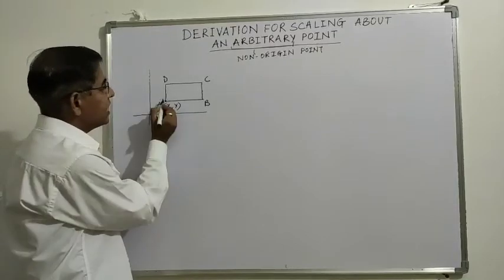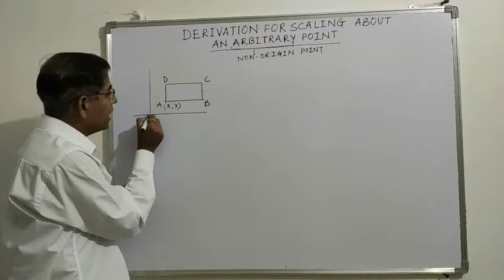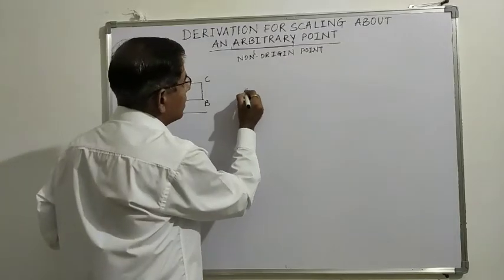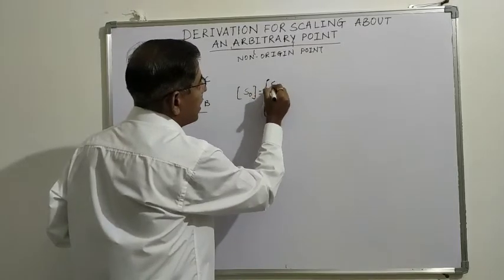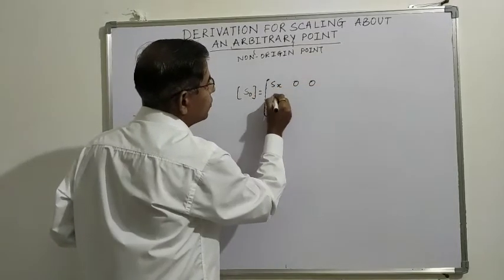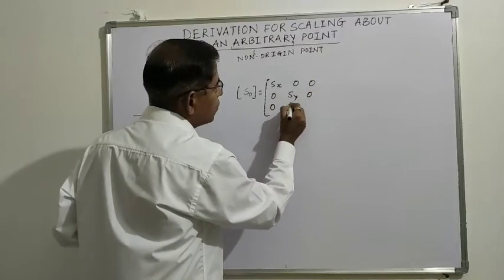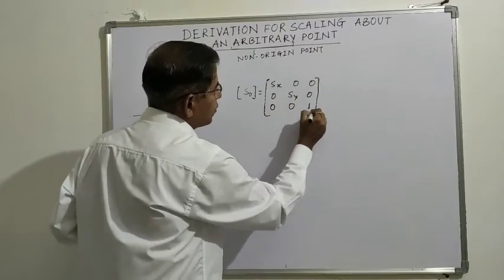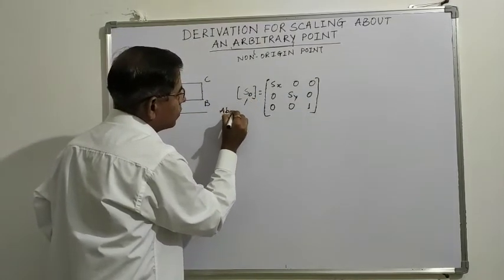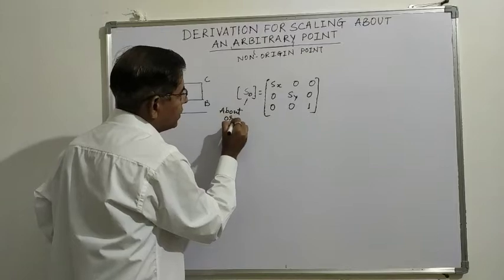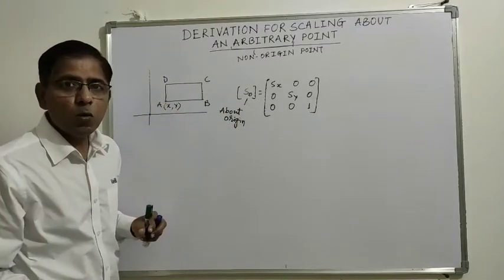Because here the scaling is happening about one of its vertices, whereas we know the scaling about origin matrix, that is Sx 0 0, 0 Sy 0, 0 0 1. So this is the scaling matrix about origin. But do we have to scale the figure about origin?